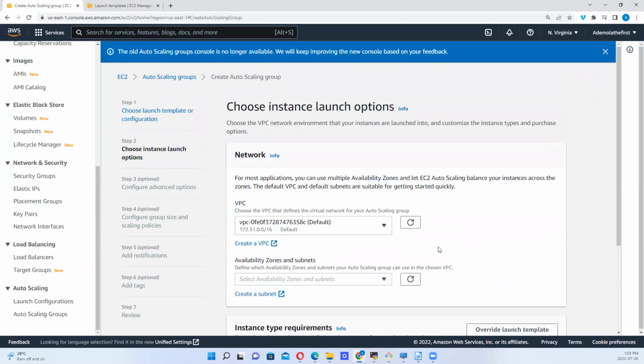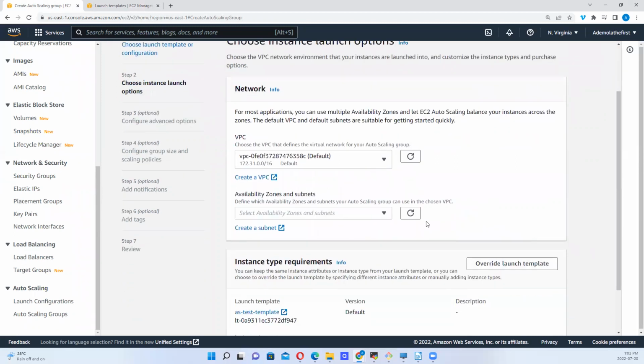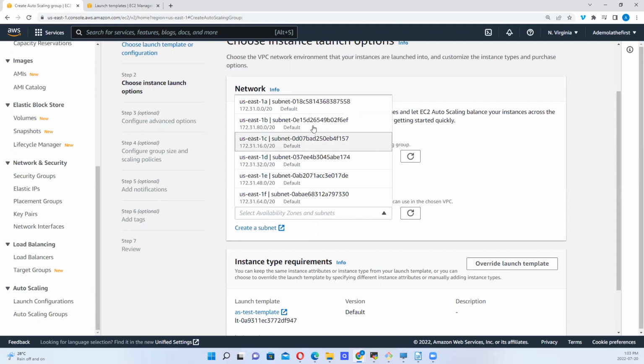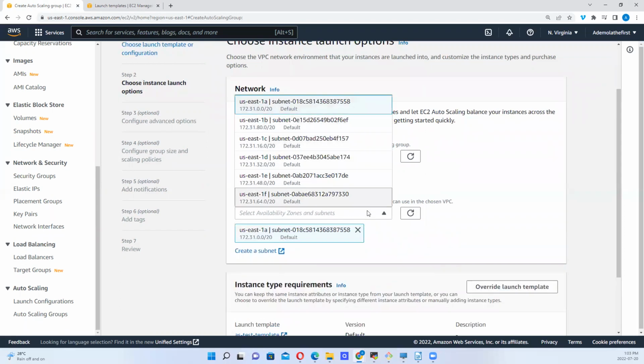So VPC, I'm choosing default. Okay, availability zones, right? I can come here. What availability zones do I want? These are subnets, right? And availability zones. So I can choose multiple, right?